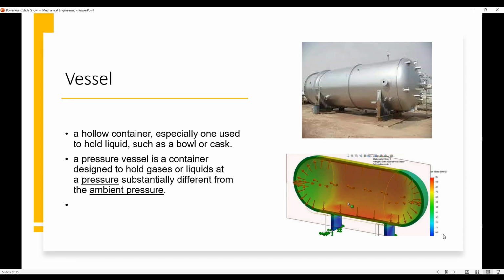And this can be very dangerous. Remember when we talked about safety, that might be a hazard. So you have to always maintain safe pressure within the vessel. And engineers use different tools to measure the pressure inside the vessel and make sure it's not dangerous.